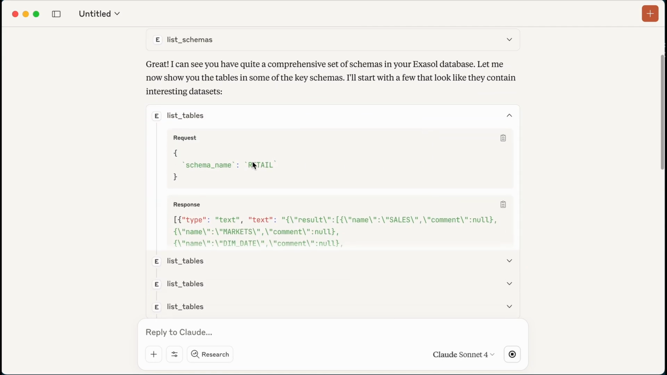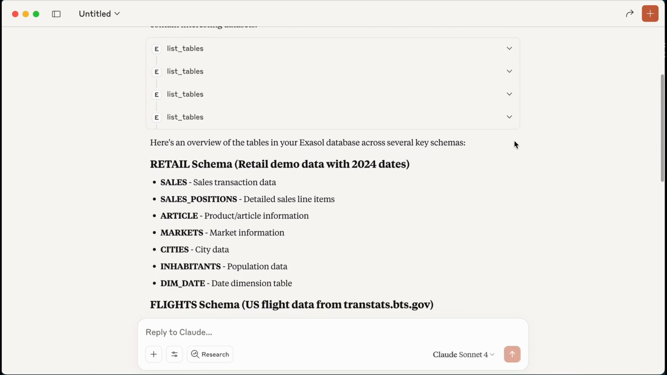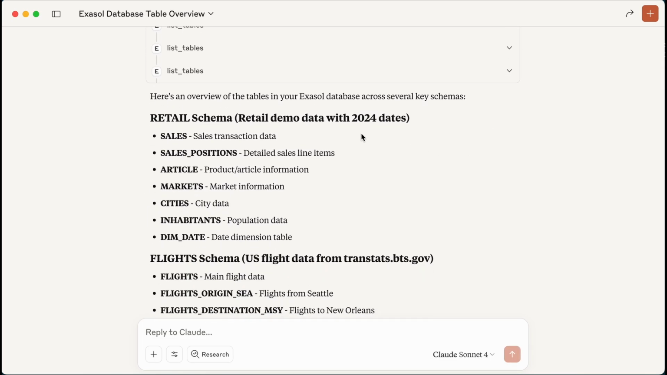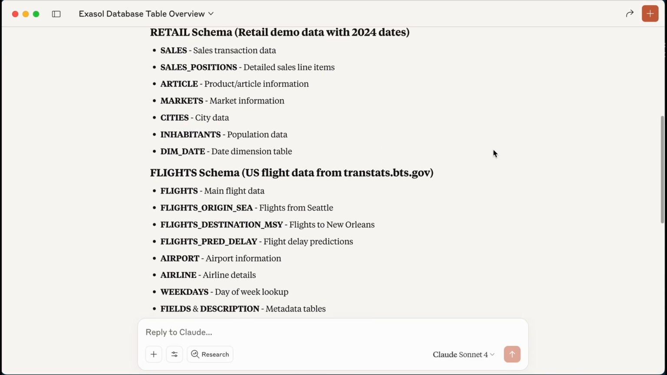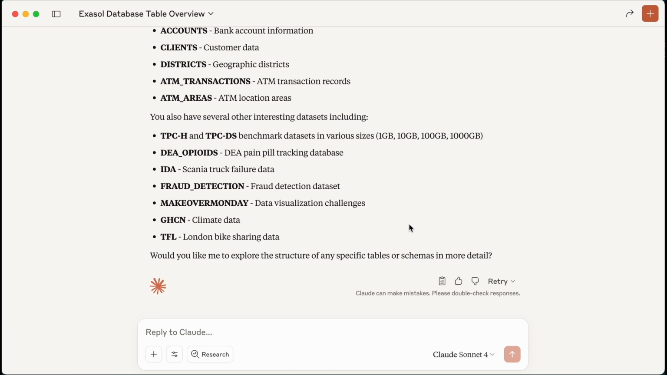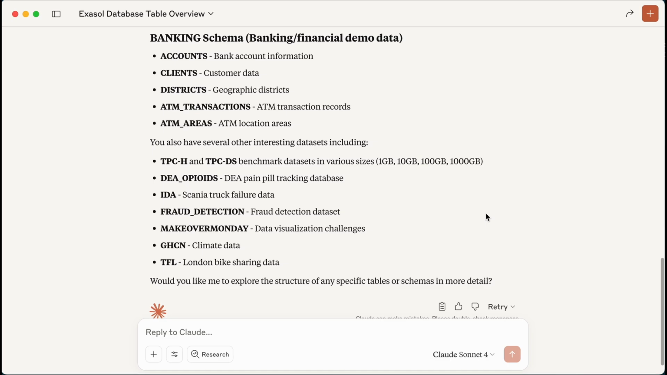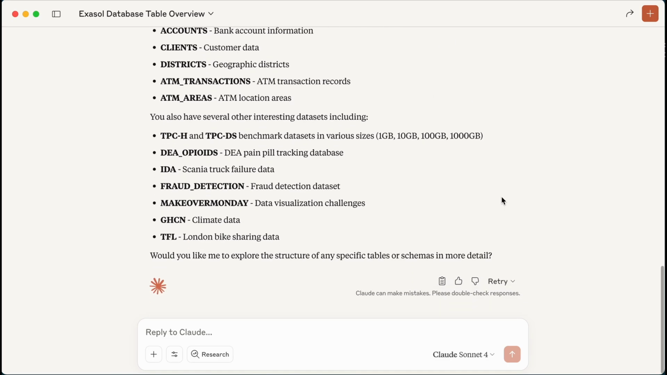Listing the schemas and listing the tables provides all of the information needed to answer my question. And here's an overview of the tables in my Exasol database. And this is pdemo that I'm using here. So we've got retail, flights, taxi data, banking data, and many other interesting databases as well. So you can see that there's the underlying raw data, the metadata, the schemas, the tables, and then Claude has actually organized this logically to give me that overview that I'm looking for.